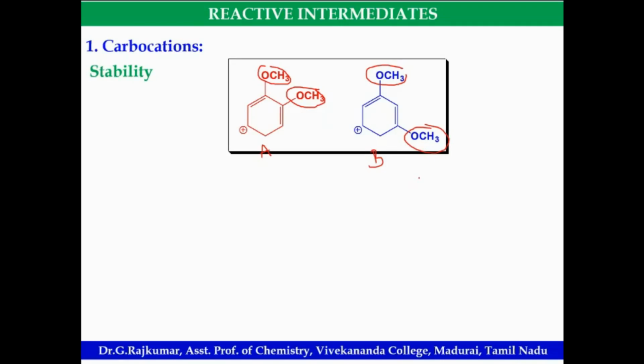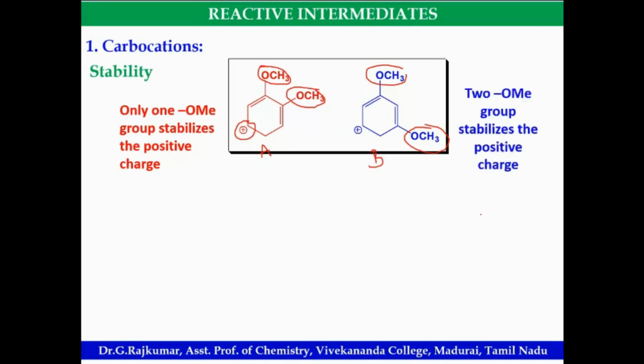A. Naveen Raja, I told B. Look at this. Here only one methoxy group stabilizes the positive charge. Look at the distance. The concept is to stabilize the positive charge, because this is electron deficient. Here only one group is adjacent, this methoxy. In structure B, 2 methoxy groups are stabilizing this carbocation. Hence, this is more stable.